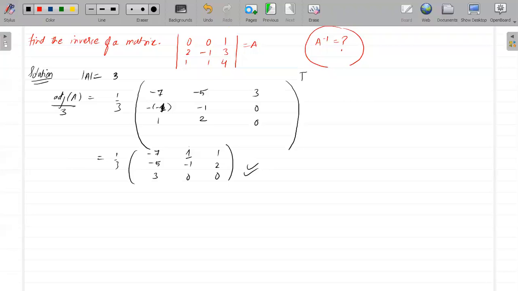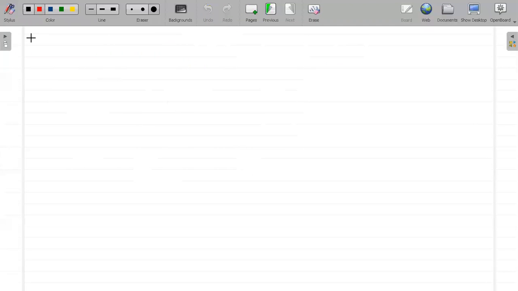Now we will see the different properties of A inverse. The first property, which I've already seen, is that A into A inverse is equal to the identity matrix, and also equal to A inverse into A. So A into A inverse equals A inverse into A, which is equal to the identity matrix of the same order as A. The first property is very simple.